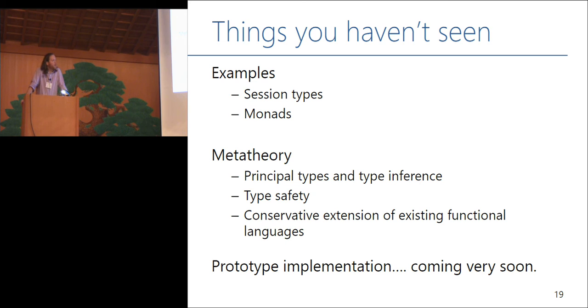I do a bunch of meta theory, show you principal types and type inference, and a type safety property. And in particular, if you give me a term in a simple core functional language, in this case OML of Mark Jones, I showed that it can type in Quill as well. So the basic idea here is that the types are different. The types in Quill are more refined than the types in traditional intuitionistic functional languages, but the terms are the same. And so anything that has a type in a nice traditional functional language can be given a type in Quill.